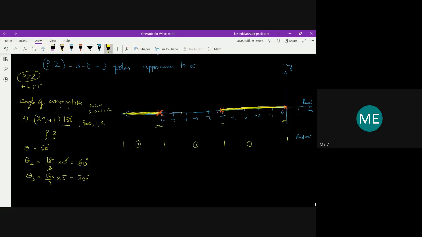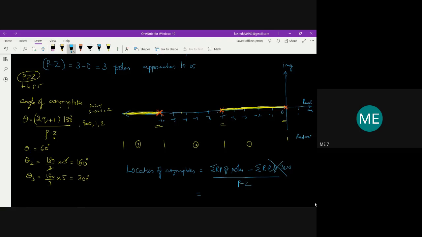So these are the angles of asymptotes which you have found out, and where these angles have to be placed is what we call the location of asymptotes. For that we use the equation: summation of real parts of poles, open loop poles here, minus summation of real parts of zeros, divided by p minus z. Here there are no zeros.